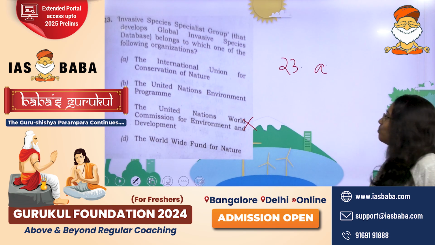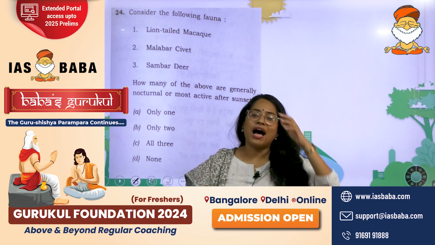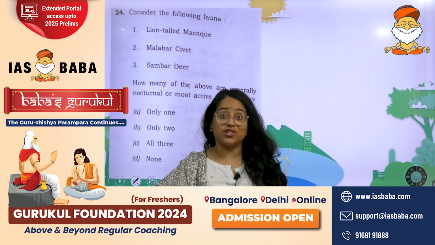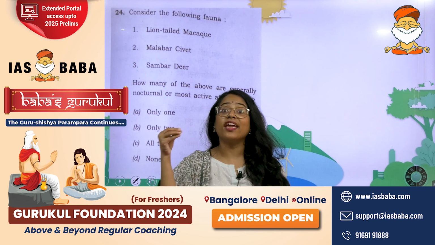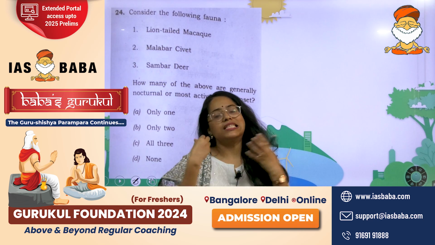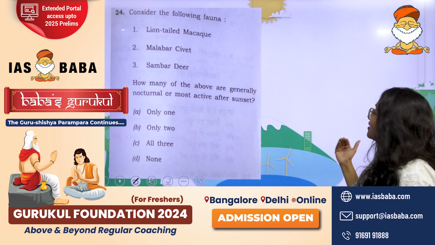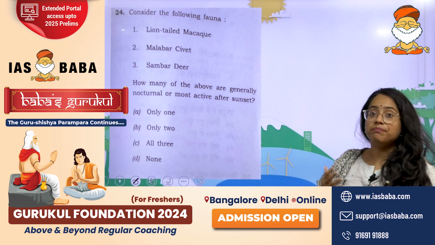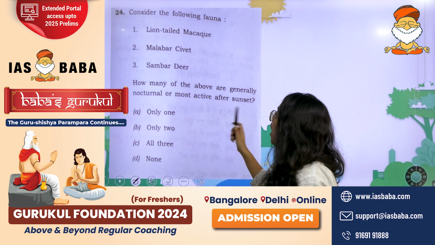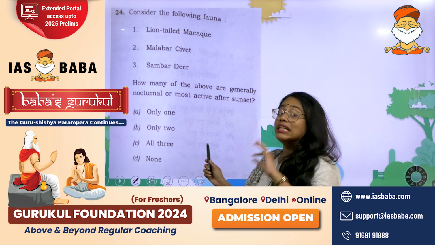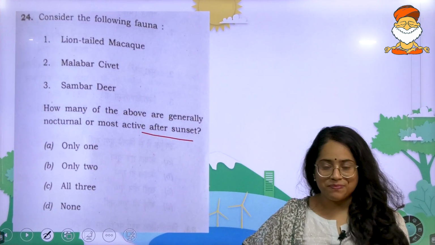So now moving on to the next question. UPSC has reverted back to its love for different species, and it's not just a random species question. It's going into their food habits, their sleeping habits and so on. Here you will see: consider the fauna, that is the lion-tailed macaque, the Malabar civet, and the sambar deer. How many of the above are generally nocturnal or most active after sunset?